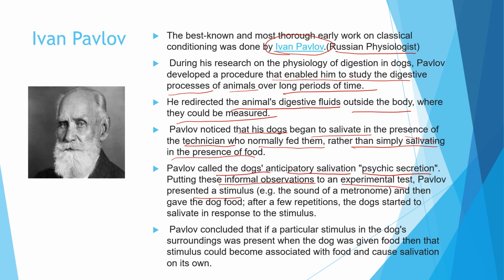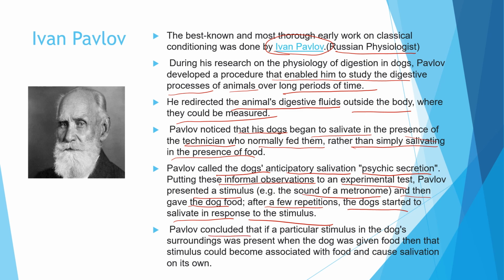Putting these informal observations to an experimental test, Pavlov presented a stimulus, that is the sound of a metronome or a bell. Then he gave the dog food, and after a few repetitions the dog started to salivate in response to the sound of the metronome or the bell only. So food was not at all required to salivate. Only the mere presence of the sound of the metronome helped them to salivate. So that is the psychic reaction.